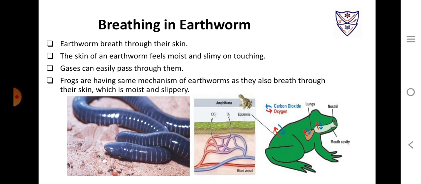Now, how does an earthworm breathe? Earthworms breathe through their skin. The skin of an earthworm feels moist and slimy on touching because they secrete some slimy material on their skin. The gases can easily pass through this slimy material. This mechanism is also observed in frogs. Frogs have the same mechanism as earthworms, as they breathe through their skin, which is moist and slippery. The oxygen of air is directly absorbed by this slimy material, and the carbon dioxide directly goes away from this slimy material.